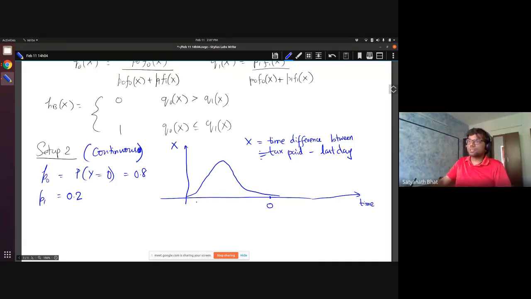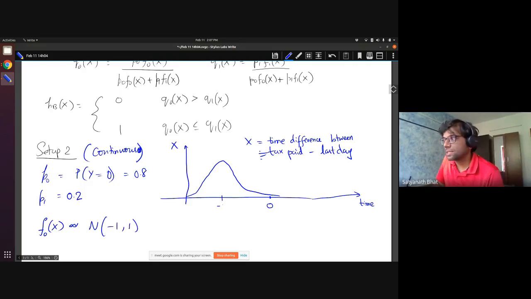So if someone is a person who doesn't default, that means F0 of X, what we expect is that this person is going to be paying taxes much earlier. So by assumption, I'm going to make an assumption that this is going to be normally distributed with mean minus 1 and variance 1.